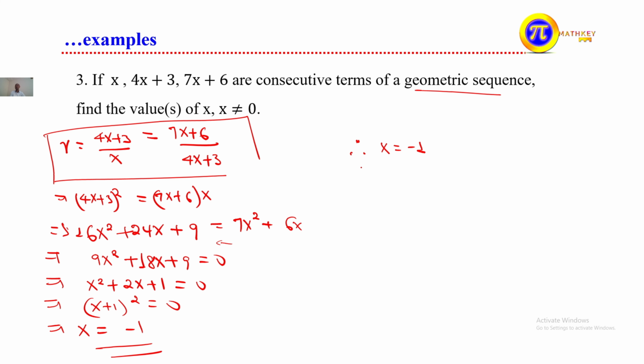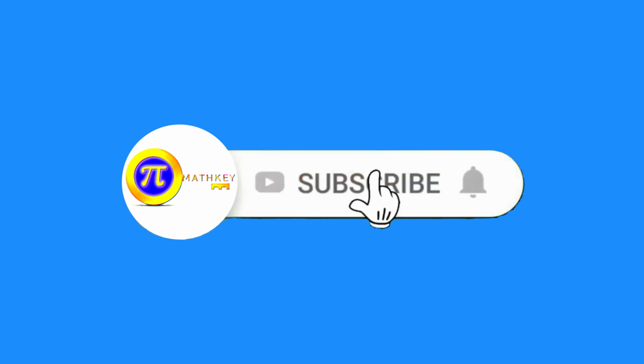If you want, you can check whether this result gives a geometric sequence or not. If we substitute: 4x means 4 times -1, that is -4, plus 3, this is -1. The other one is 7 times -1, that is -7, plus 6, this is -1. This shows it is a constant term, so we have a constant geometric sequence. If you want to express gn, it is r to the power of n minus 1 times g1, which means our gn is always -1, so it is constant. In that way we can solve other problems as well.